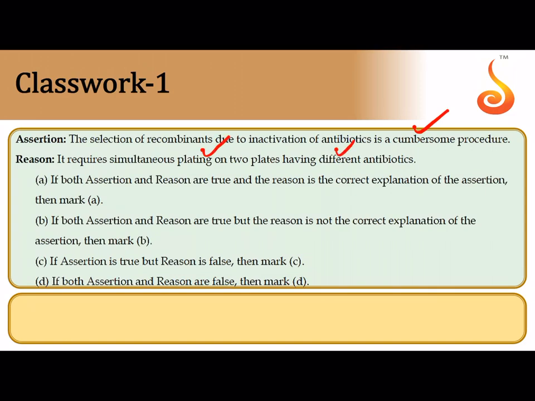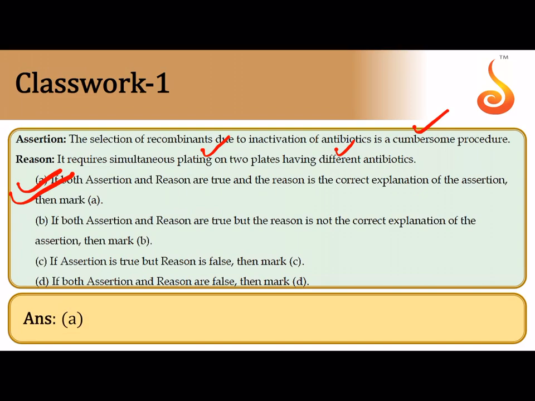First you need to plate it in an antibiotic to detect which of the bacterial cells are transformants. Then you need to plate it onto a separate antibiotic plate to detect how many of the transformants actually have the foreign gene in them, how many of them are recombinants. So both assertion and reason are true, and reason is the correct explanation of assertion. That's why they came up with insertional activation.